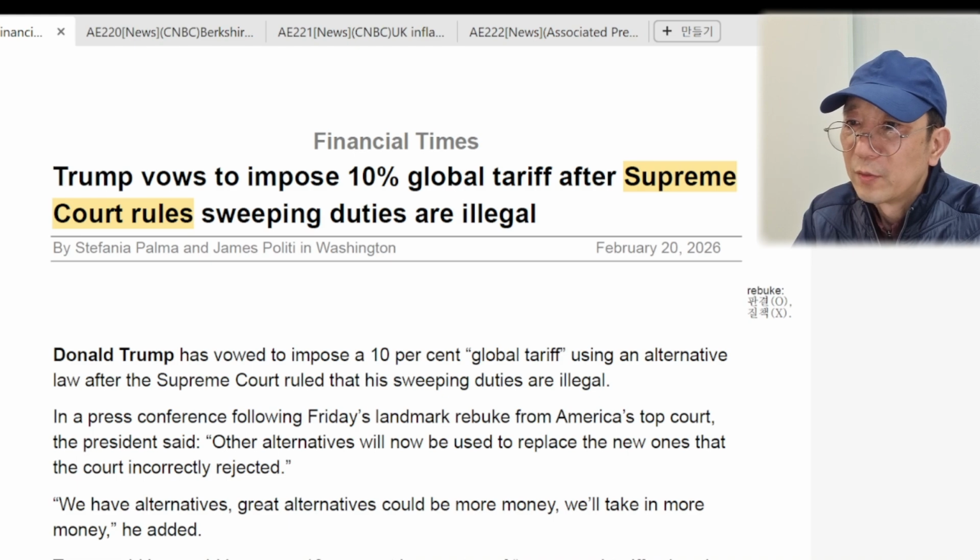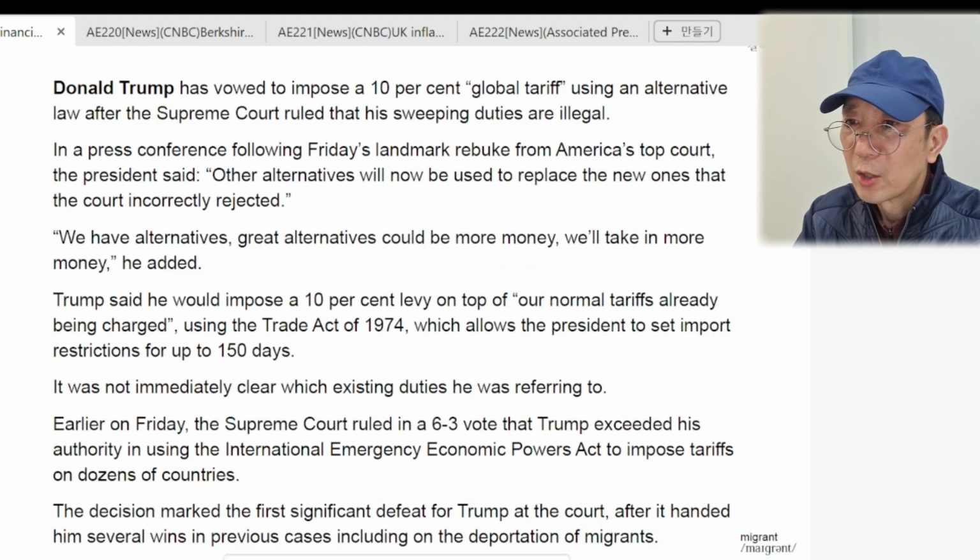Donald Trump has vowed to impose a 10% global tariff using an alternative law after the Supreme Court ruled that his sweeping duties are illegal. In a press conference following Friday's landmark rebuke from the American top court, the president said other alternatives will now be used to replace the ones that the court incorrectly rejected. "We have alternatives. Great alternatives could be more money. We'll take in more money," he added.